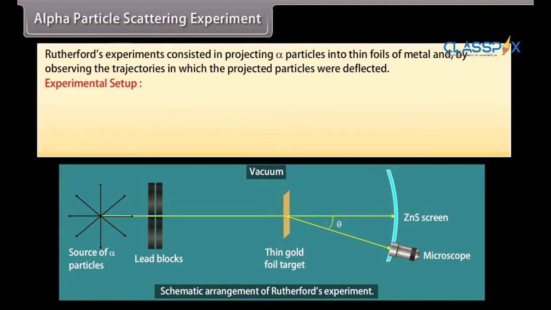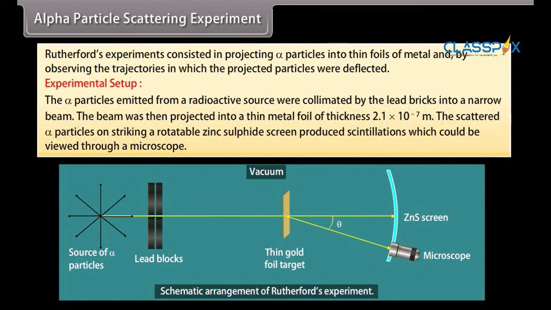Experimental setup. The alpha particles emitted from a radioactive source were collimated by the lead bricks into a narrow beam. The beam was then projected into a thin metal foil of thickness 2.1 times 10 raised to the power minus 7 meter. The scattered alpha particles on striking a rotatable zinc sulfide screen produced scintillations which could be viewed through a microscope.